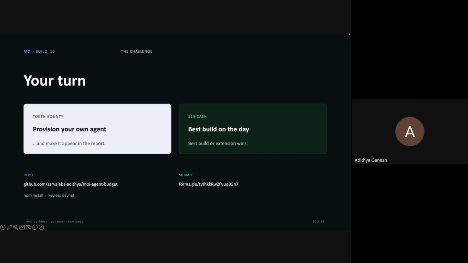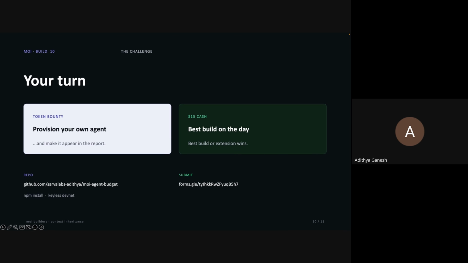The first bounty, as always, is if you build along, if you build the same kind of app as I built so far, and tried it out on chain, you will be eligible for a 500 token grant, and this is open to everybody. Right now, Sanjay and Kishore are probably on the top of the leaderboard, which is also going to be coming on soon. So you're eligible for a 500 token bounty if you just built what I've built so far.